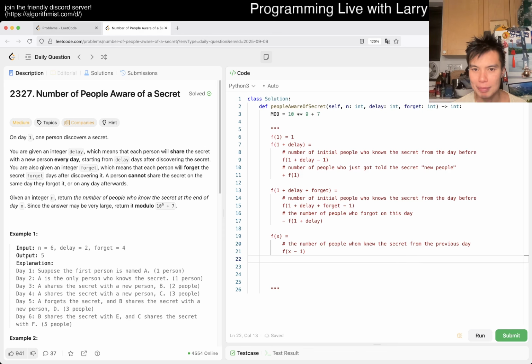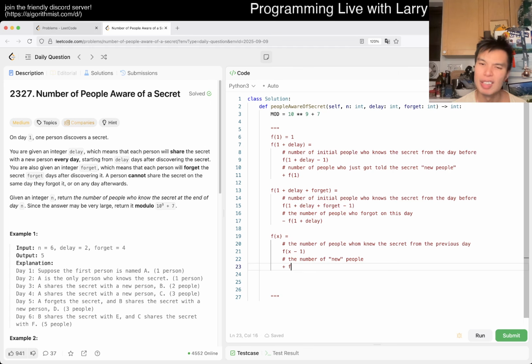And then plus, I guess if you want to write it this way, it's much clearer, the number of new people, which is going to be f of x minus delay, right? Maybe, like I said, this is off by 1, but that's generally the idea. Number of new people who just got told, and the number of people who forgot, which is going to be minus f of x minus delay minus forget. And I think that's it.